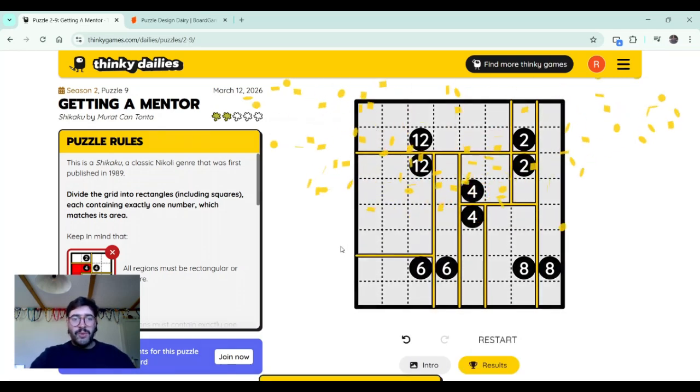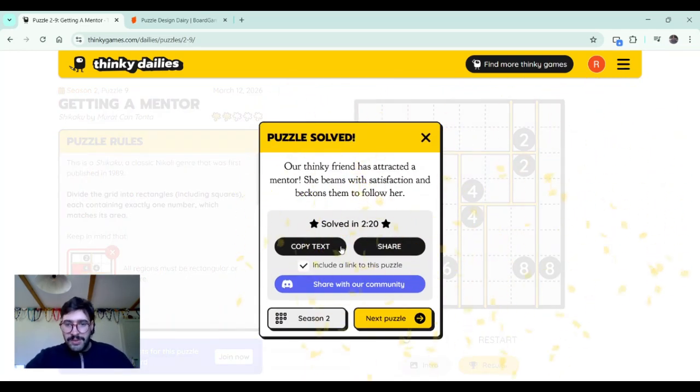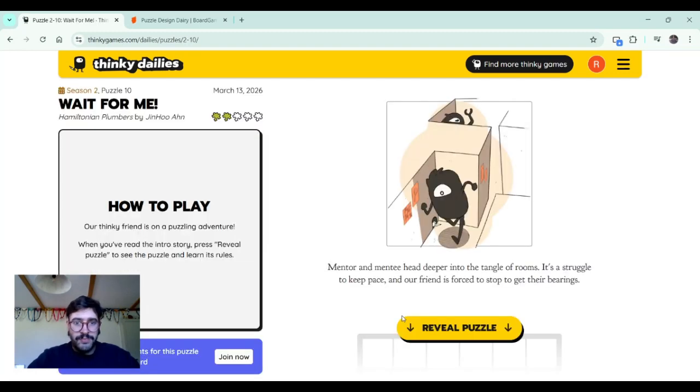Excellent. Well done, Murat Kantonda. I love this puzzle. I think it's great. Our thinky friend has attracted a mentor. She beams with satisfaction and beckons them to follow her. Who is our mentor? Let's continue. Mentor and mentee head deeper into the tangle of rooms. It's a struggle to keep pace, and our friend is forced to stop to get their bearings.